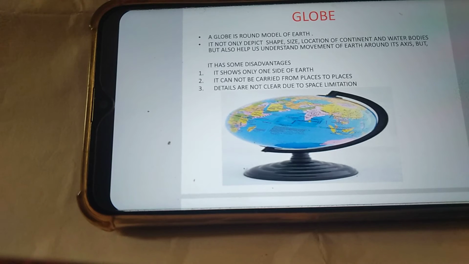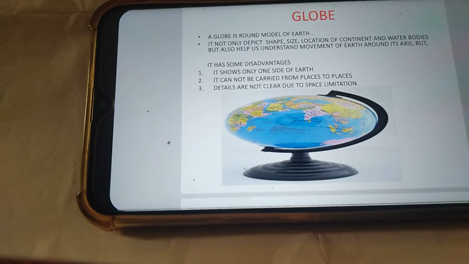Now we will see the globe. A globe is a round model of Earth. It not only depicts shape, size, location, continents and water bodies, but also helps us to understand the movement of Earth around its axis. It has some disadvantages.